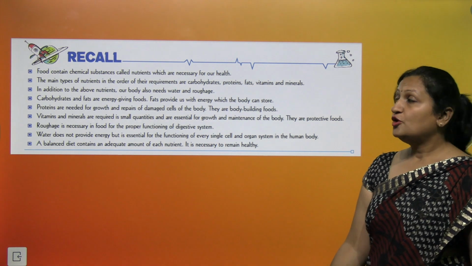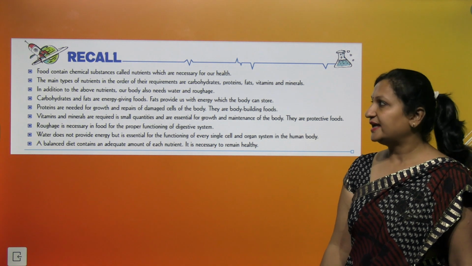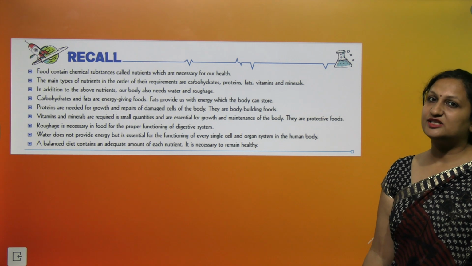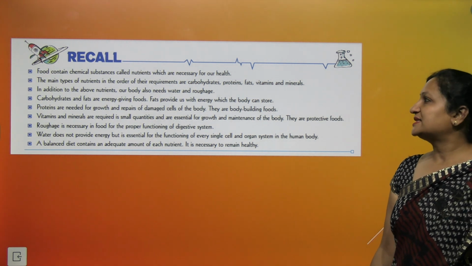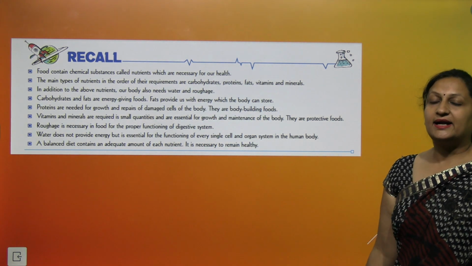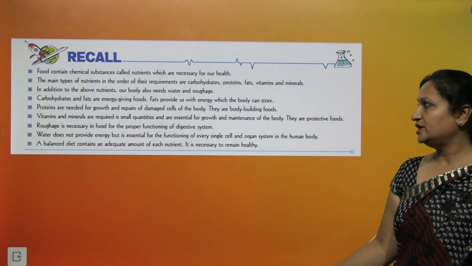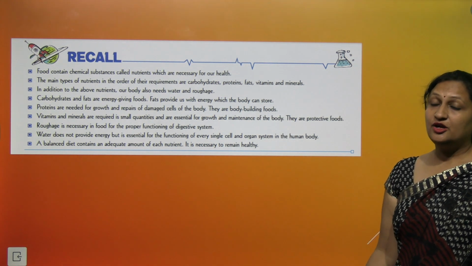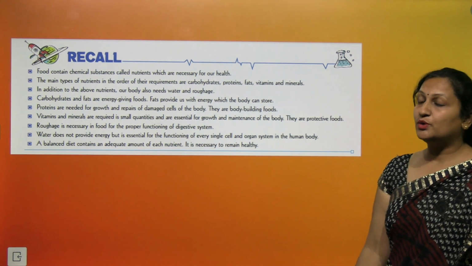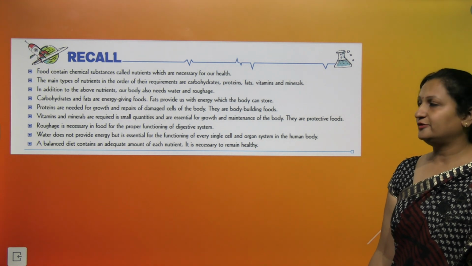Let us recall. Food contains chemical substances called nutrients which are necessary for our health. The main types of nutrients, in order of their requirement, are carbohydrates, proteins, fats, vitamins and minerals. In addition to the above, the body also needs water and roughage. Carbohydrates and fats are energy-giving foods. Fats provide us energy which gets stored in the body. Proteins are needed for the growth and repair of the damaged cells of the body. They are called the body-building foods.